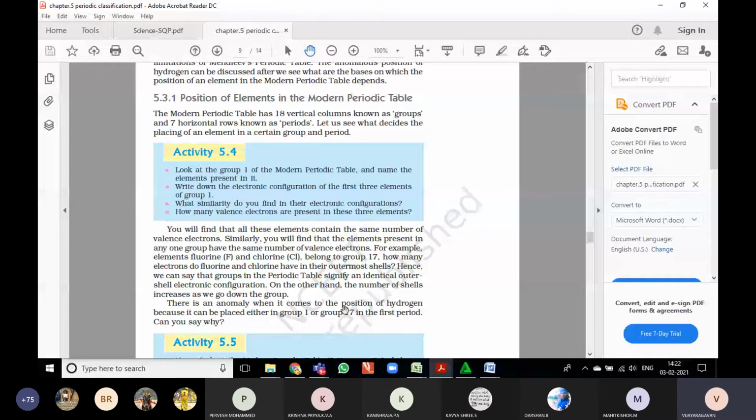So we find these elements contain the same number of valence electrons. Similarly, you will find that the elements present in any one group